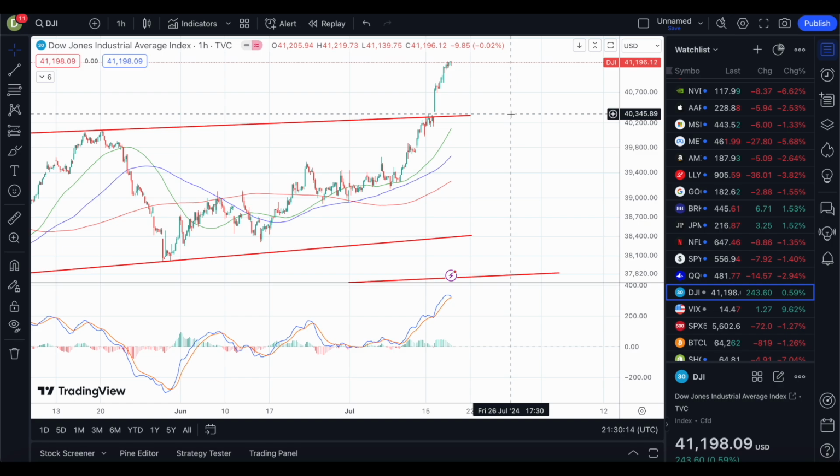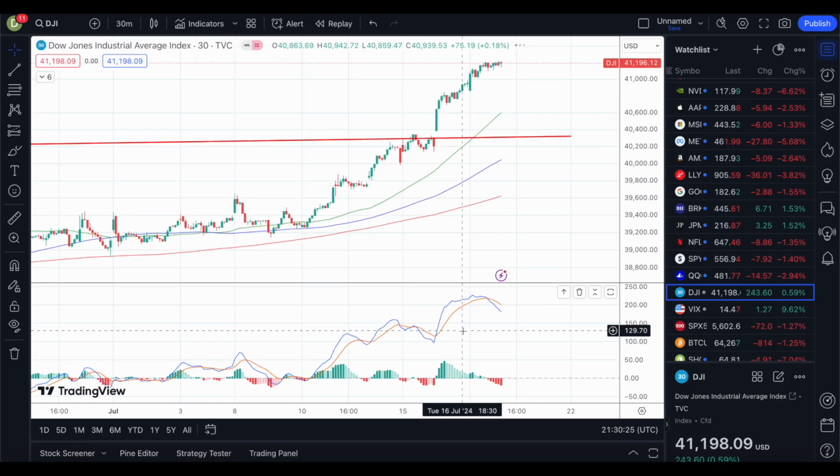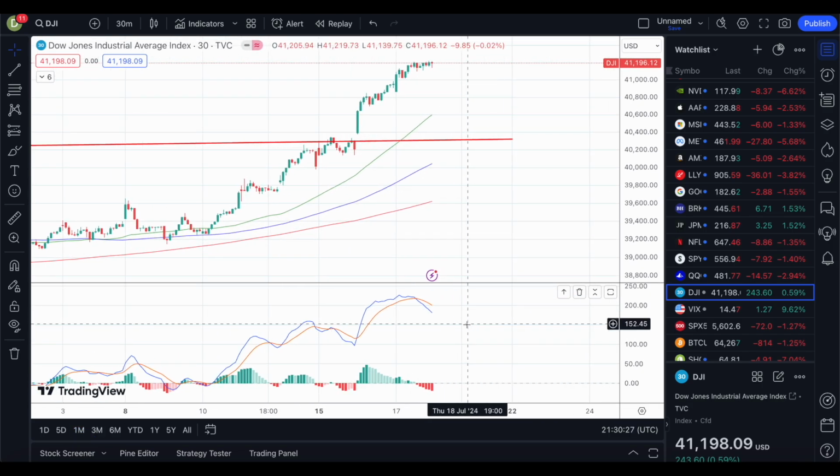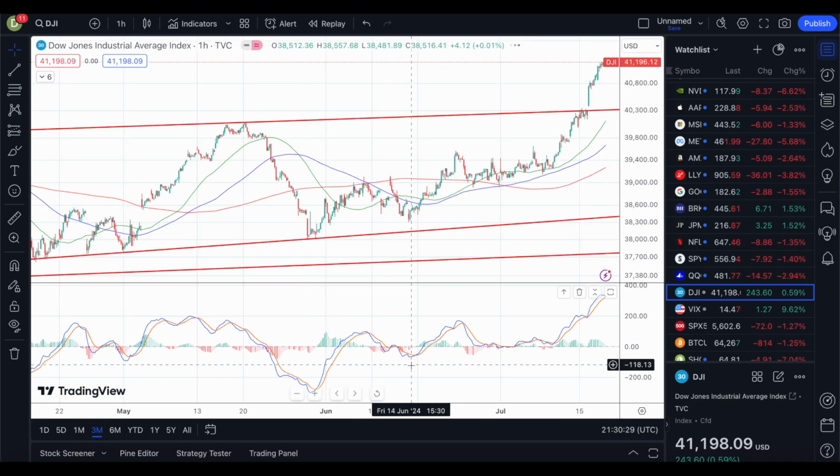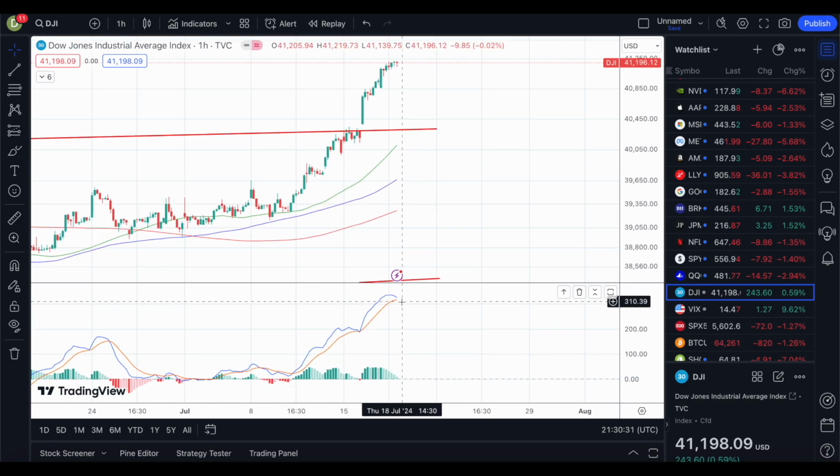Now, it looks like there's going to be potentially a continuation to the upside, maybe not necessarily the short term, because tomorrow might be somewhat of a consolidation, small dip, and then start going up. Because if you look at the MACD lines, the 1 month is showing bearish movement, so a little bit of a downside. The 3-month chart is arching to the downside. It is in the bullish movement, but potentially crossing over, it looks like.